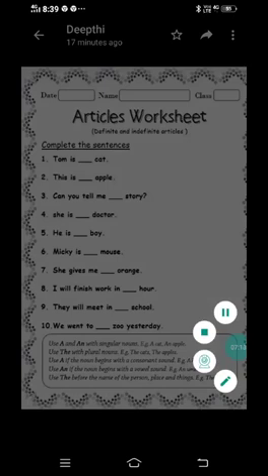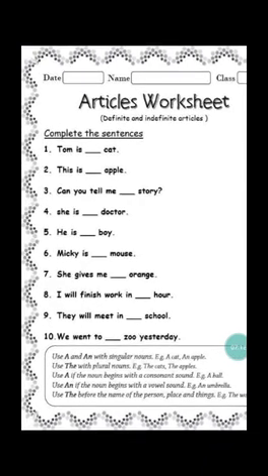And also we use the before the instrument names, the book names, the places, the statues or buildings, right? So look here. Complete the sentences. Tom is dash cat. Complete the sentence with the correct article. Is the cat singular or plural? Just check it out. For singular we use a and an.